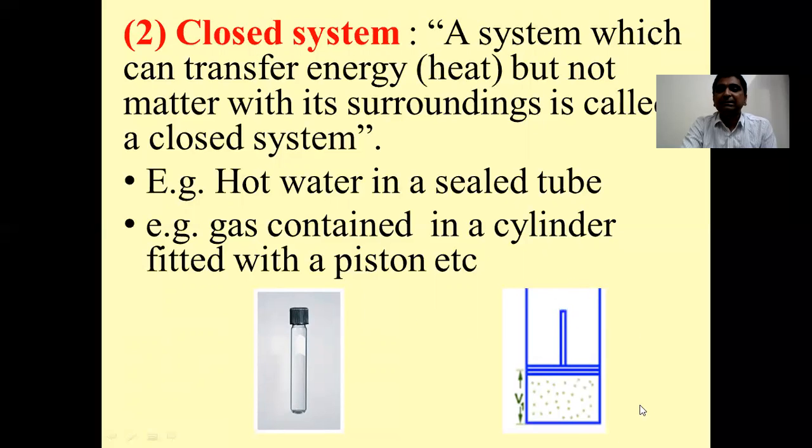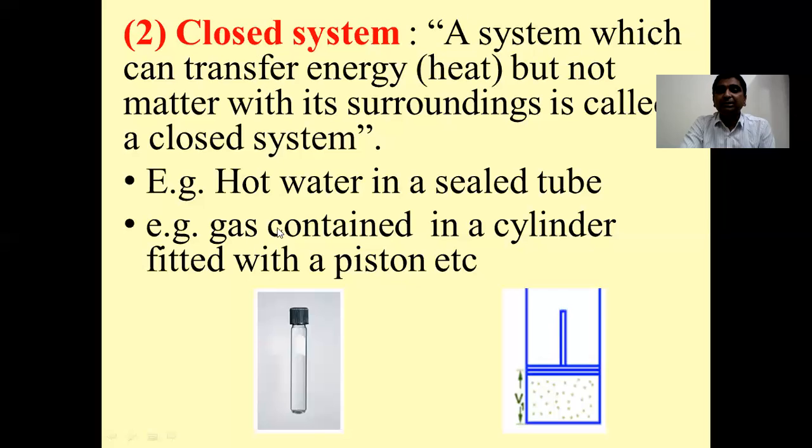In the second example, I have shown a very common example given in thermodynamics, that is a gas enclosed in a cylinder fitted with a weightless and frictionless piston, that we will see in due course. Here the system can exchange energy but not matter with its surrounding.